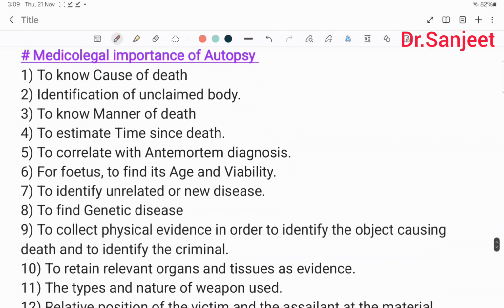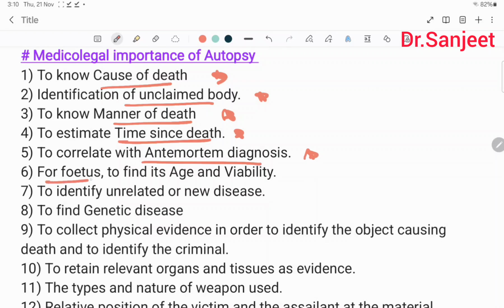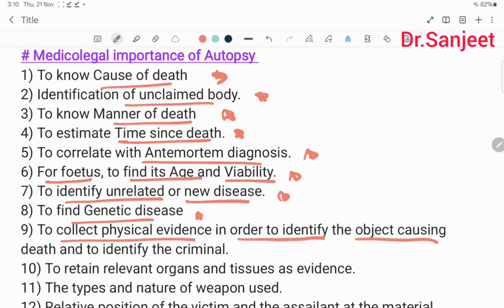Then medical importance of autopsy: to know the cause of death, identification of an unclaimed body, to know the manner of death, to estimate the time since death, to correlate with the antemortem diagnosis, for a fetus to find its age and viability, to identify unrelated or new disease, to find genetic disease, to collect physical evidence in order to identify the objects causing death and identify the criminals,